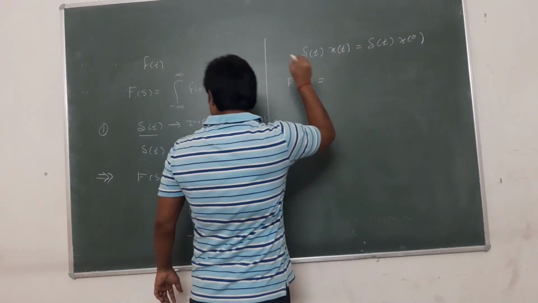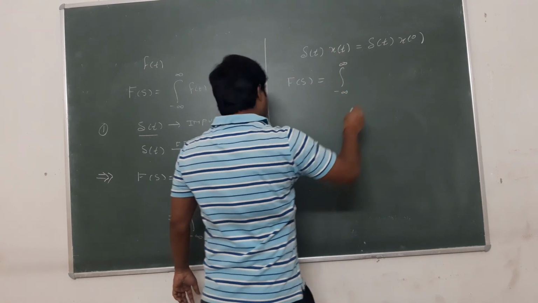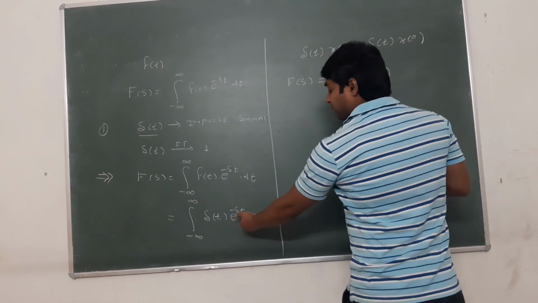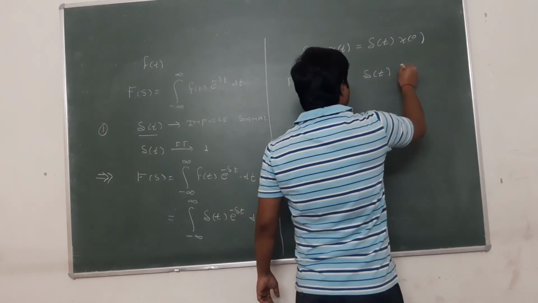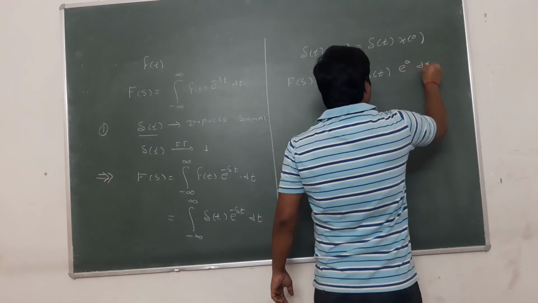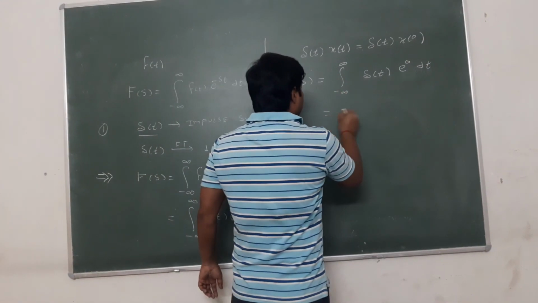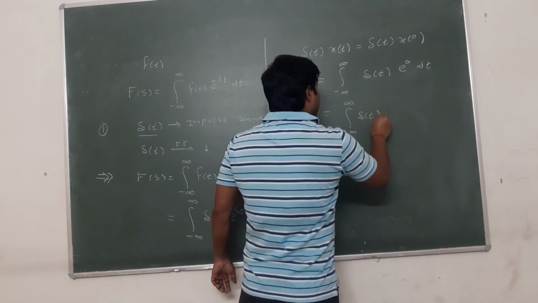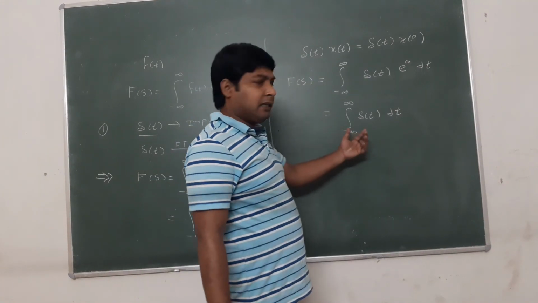F(s) is equal to integral from minus infinity to infinity delta t x(t), which is e to the power minus st, will become x(0) e to the power 0 dt. What is the value of e to the power 0? It is equal to 1. Then integral from minus infinity to infinity delta t dt. So what is the value of this integration?